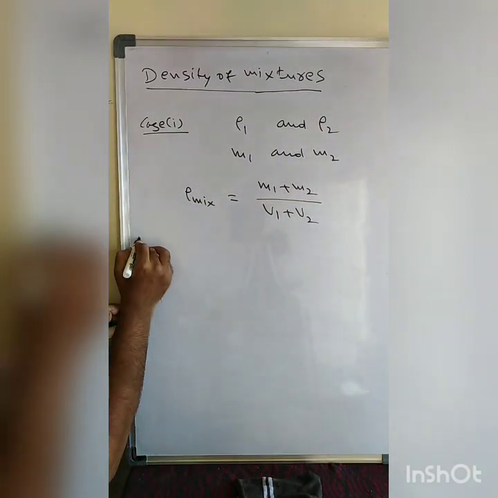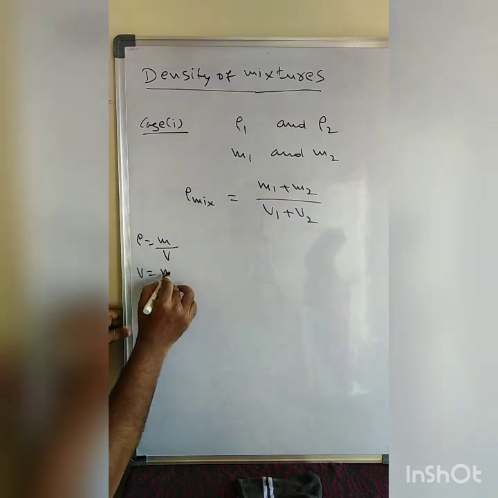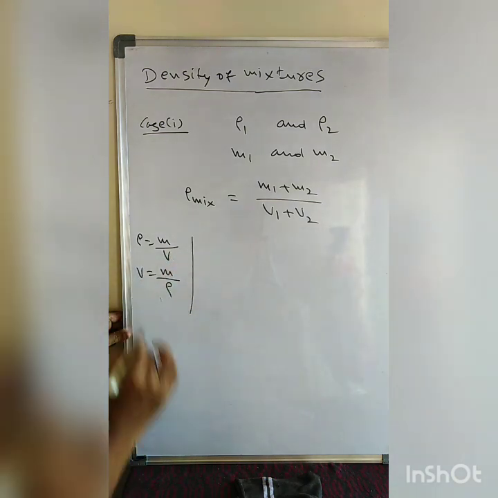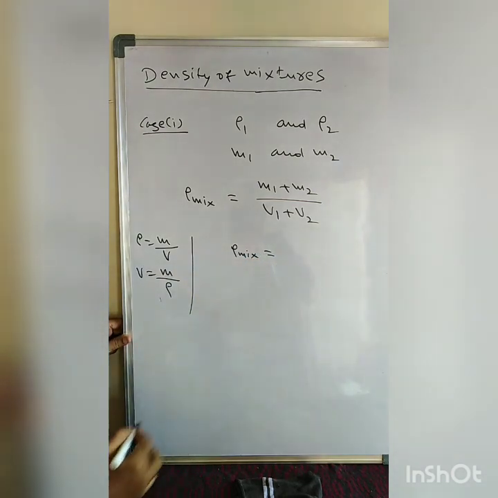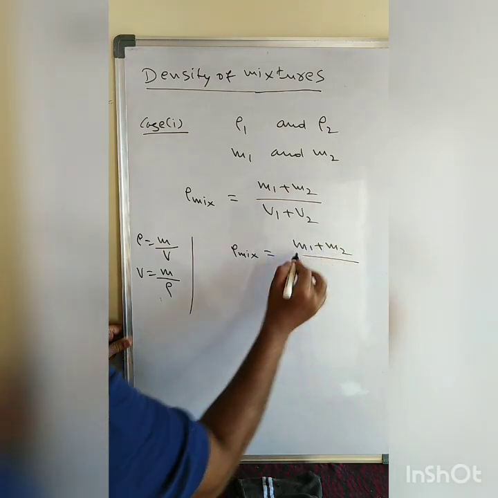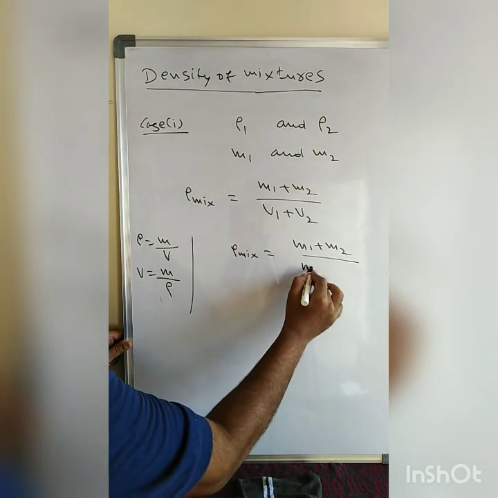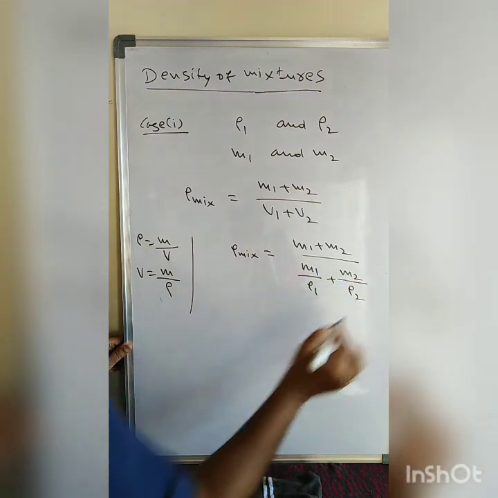We have density equals mass by volume, so volume equals mass by density. Therefore the density of the mixture is M1 plus M2 by M1 by rho 1 plus M2 by rho 2.